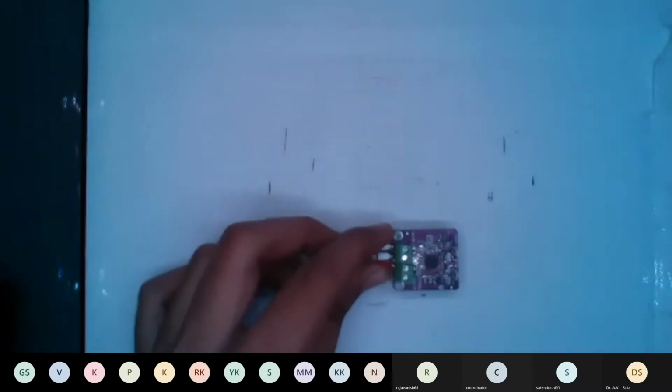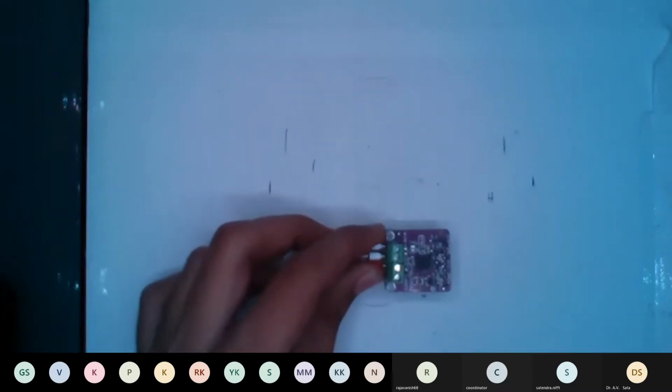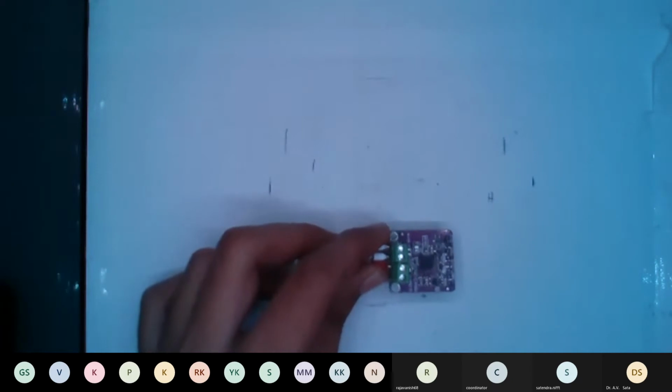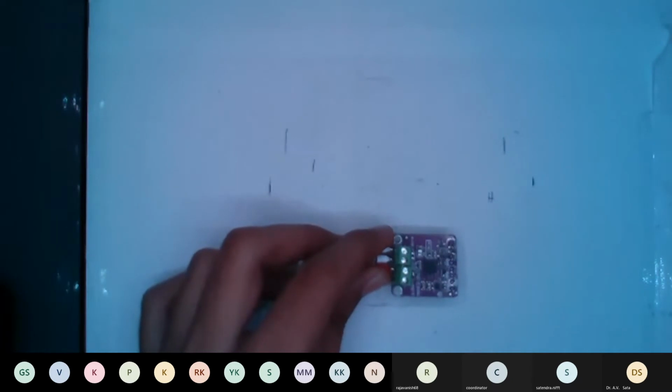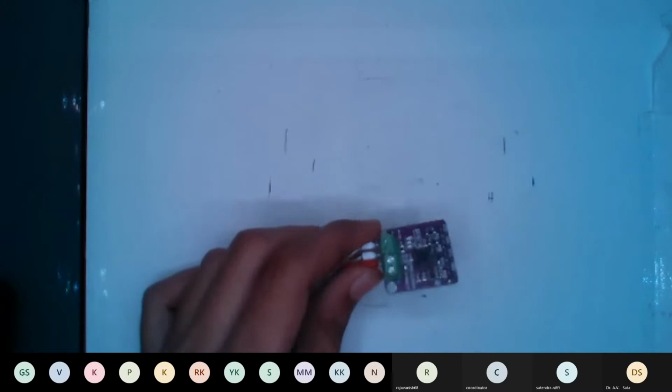For the data capturing part, we will require this type of MAX module chip. We have used MAX6675 to capture the data of the K-type thermocouple, and we will use a MAX31865 module for capturing the data for the RTD.